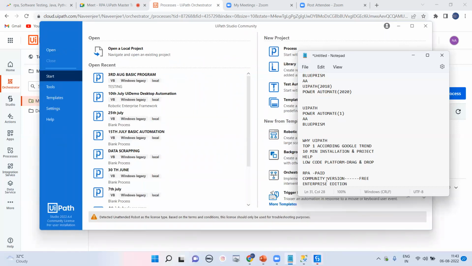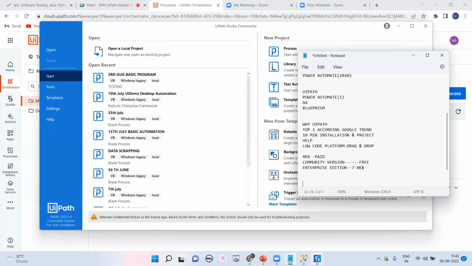But if you are going for enterprise edition, that is totally paid, and for 1 year of cost minimum, you have to pay for all these bots, your assistant, all these things. That is 7 to 8K dollars. All these things are written on the UiPath website, I will show you. So that is the cost of enterprise edition.